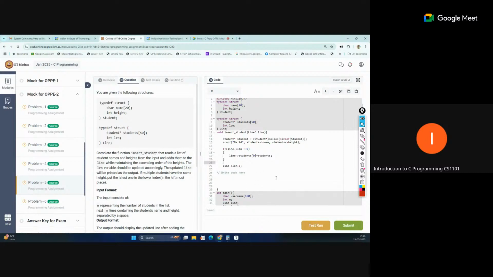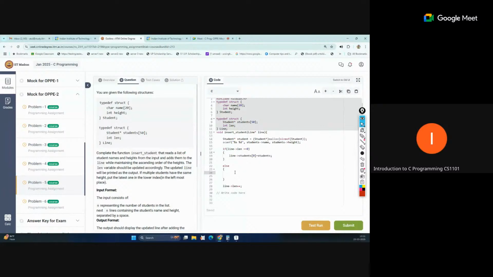That is one way. Otherwise, you can use bubble sort or selection sort techniques. But we can use this insertion sort technique. So if the first student is being added, we add like this. Otherwise, in the else part, we will make the sorting also at the time of adding students.